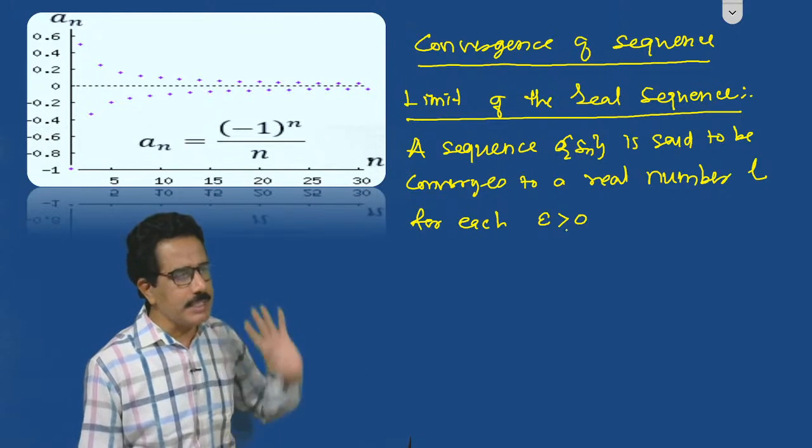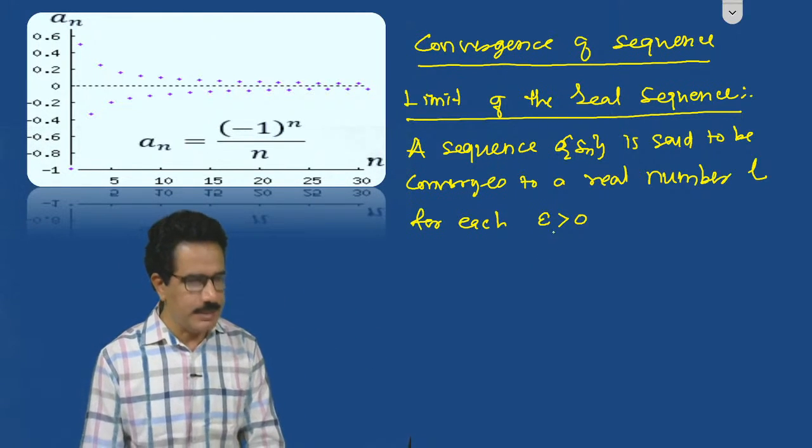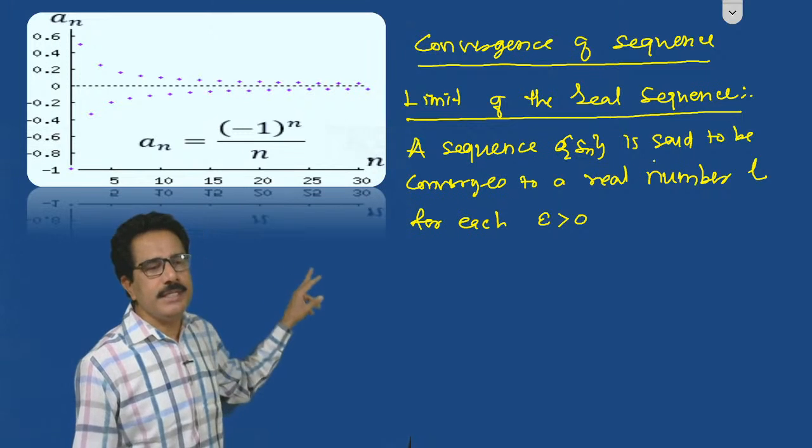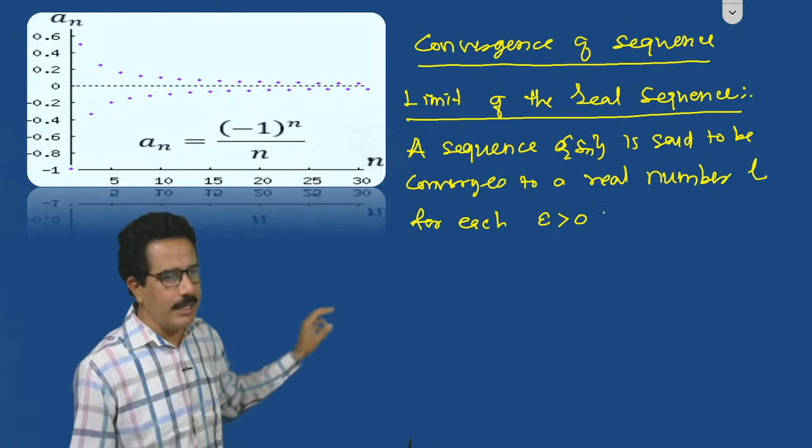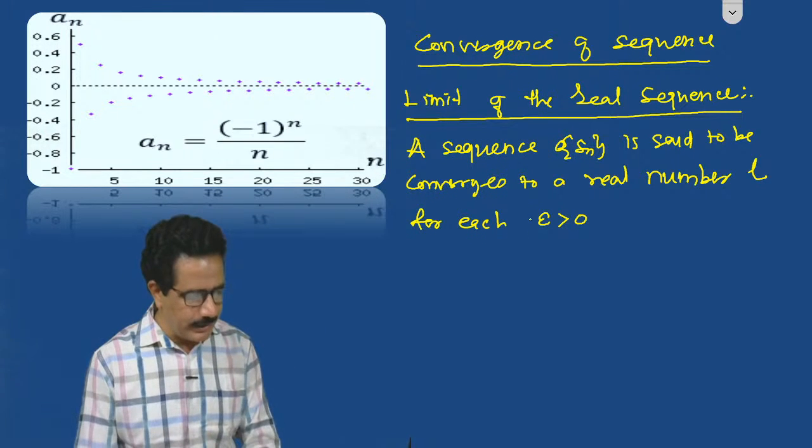Okay, epsilon is greater than 0. See this, a sequence Sn is said to converge to a real number L for each epsilon greater than 0.